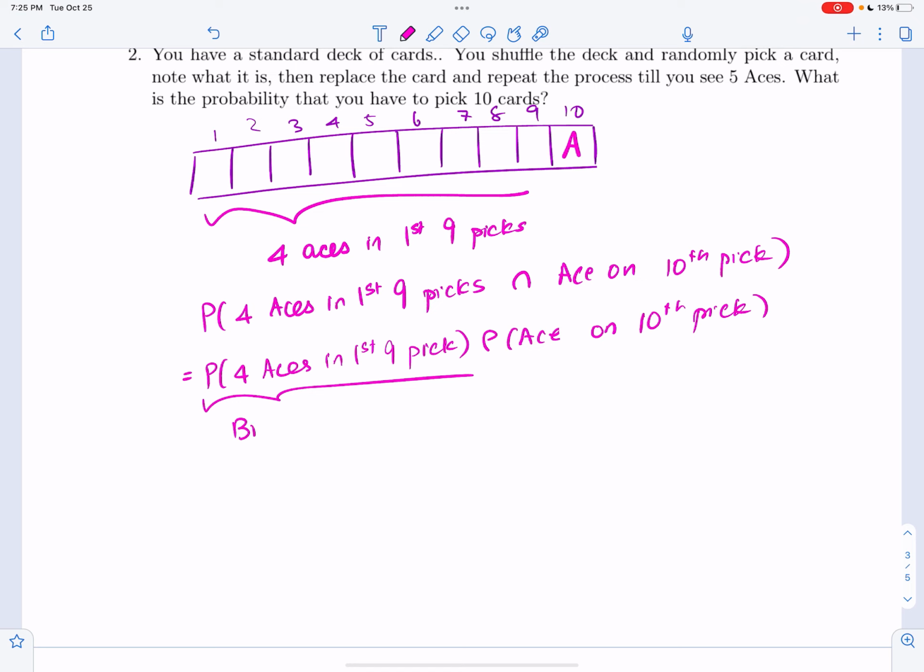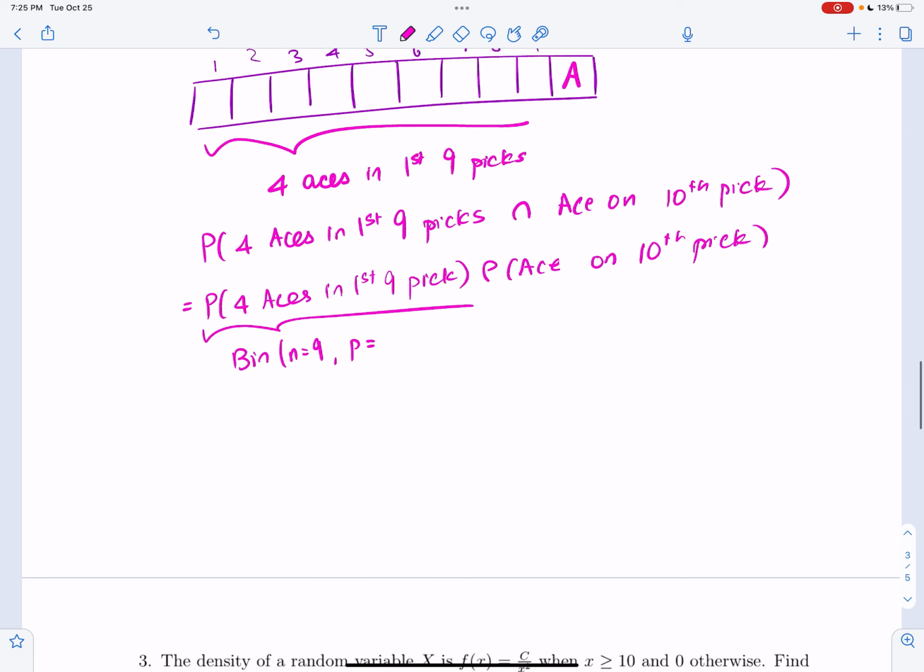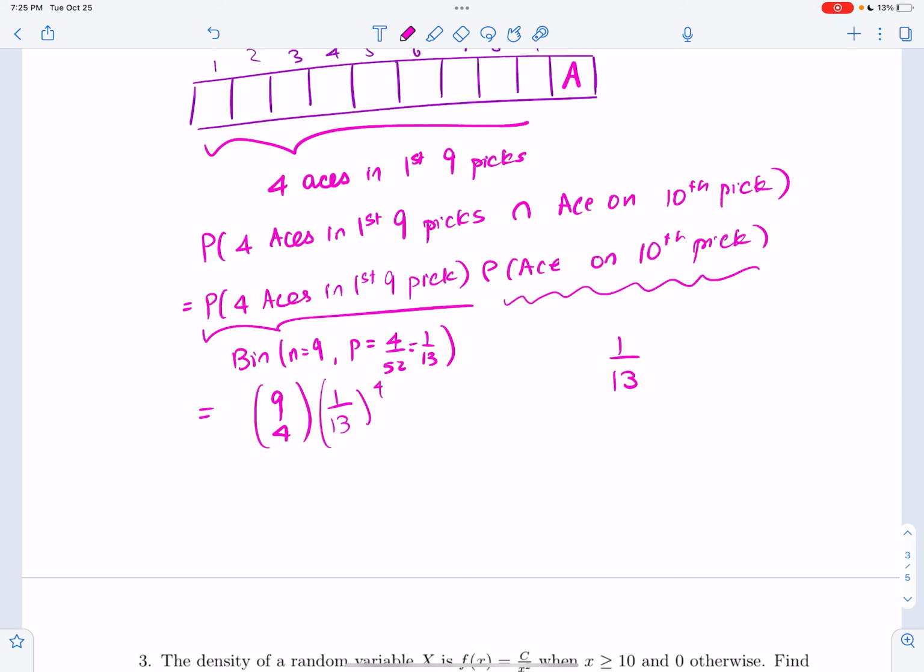This is a binomial random variable, n equals 9, and p equals the probability of an ace in a pick, which will be 4 over 52 or 1/13. And the probability of an ace on the 10th pick, we just looked at that, that's 1 over 13 because we're replacing it. So what's the probability that this binomial random variable is 4? It's 9 choose 4, probability of success raised to 4, probability of failure raised to 9 minus 4, which is 5.